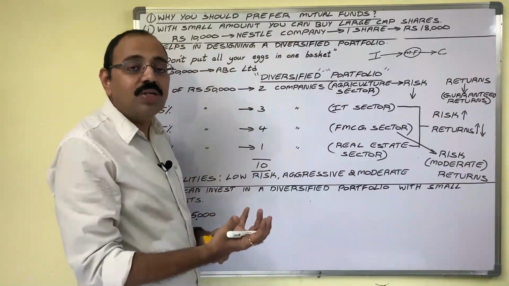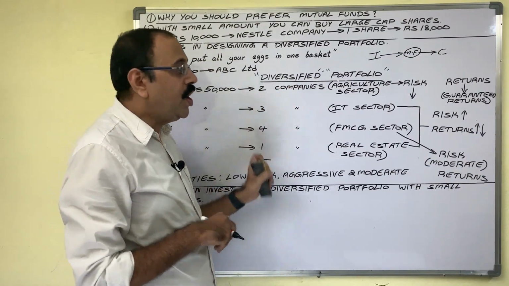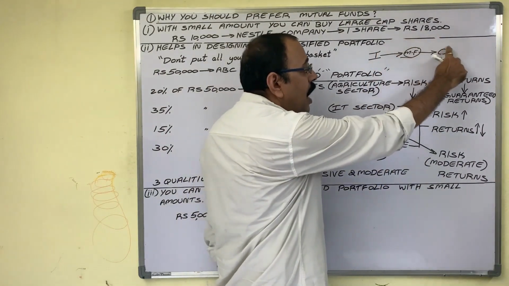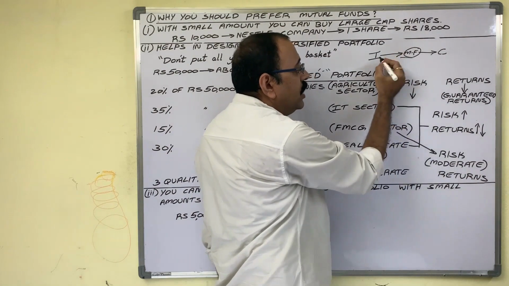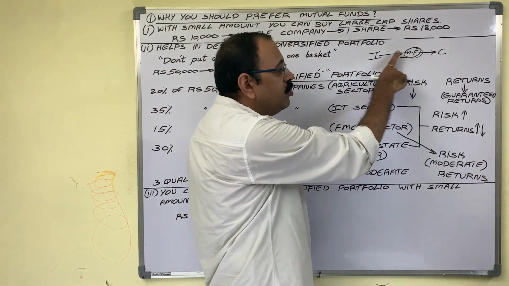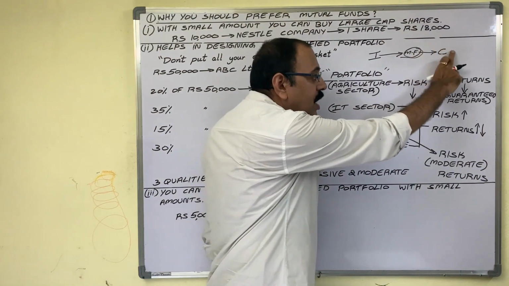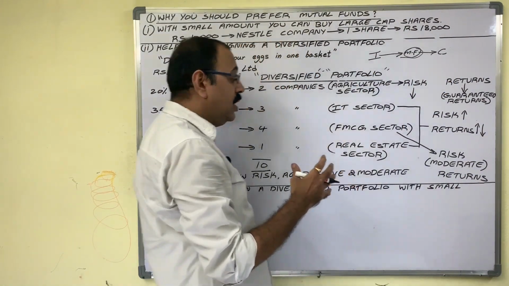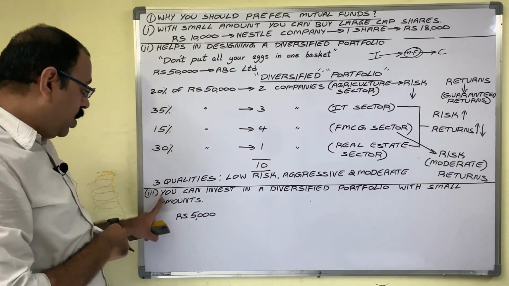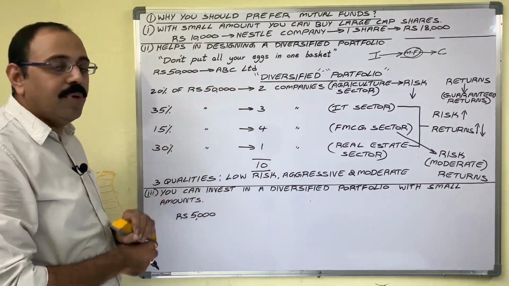So the investors who cannot design their own portfolios, they depend on mutual funds. Instead of directly purchasing company stocks or bonds, they purchase mutual fund schemes which are offered by these mutual fund agencies. Thus, indirectly they invest in companies. Now come to the third reason why people need mutual funds. You can invest in a diversified portfolio with small amounts.